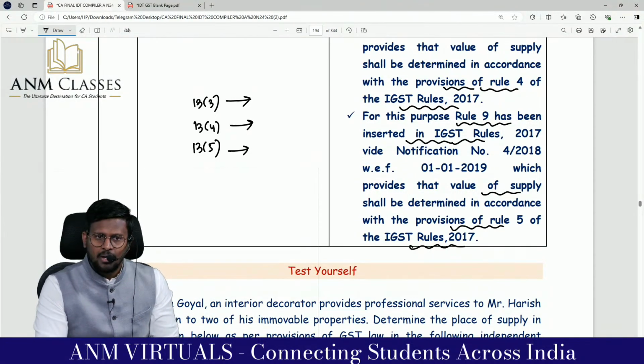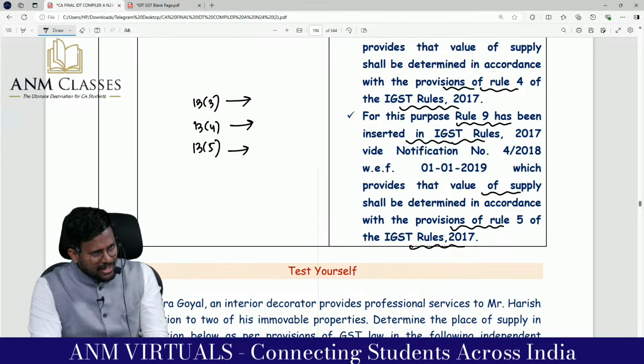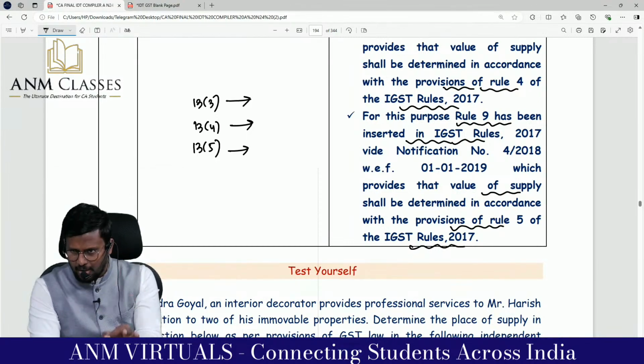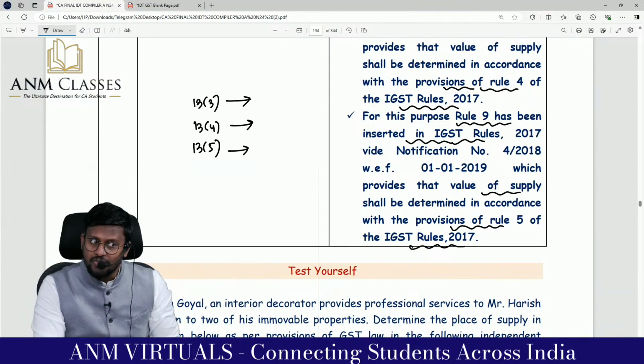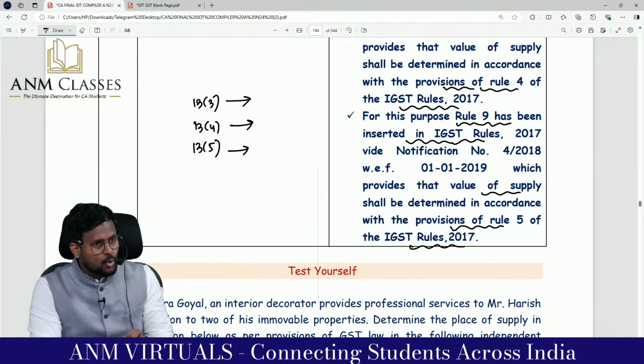If multiple states are involved, you have to go and check the agreement or the contract. If the contract or agreement specifically says so, that will be the value of supply. Are you really with me? If not, you have to follow the rules.